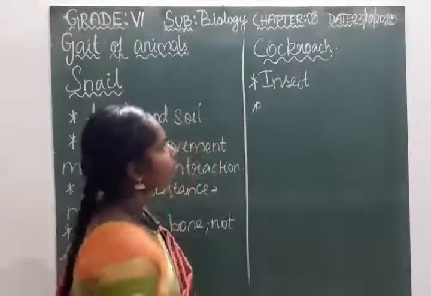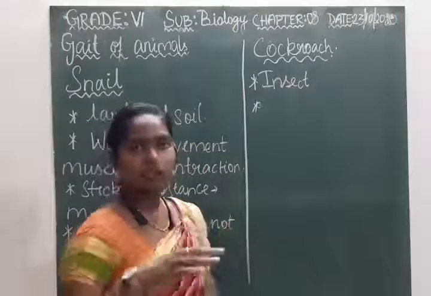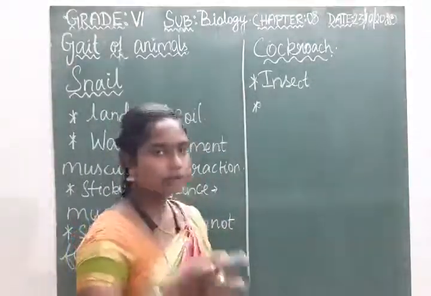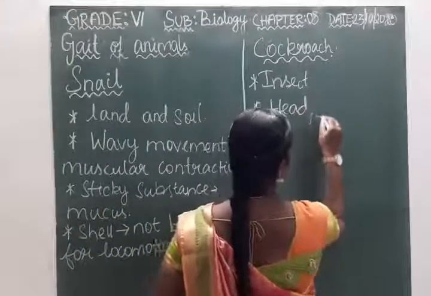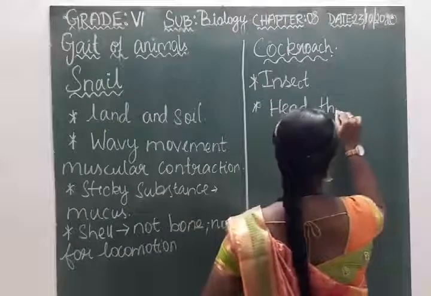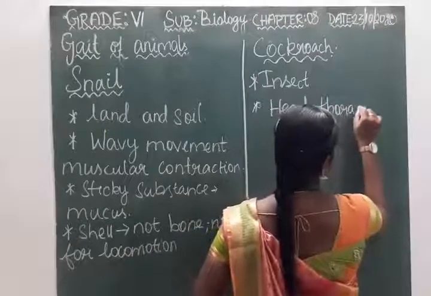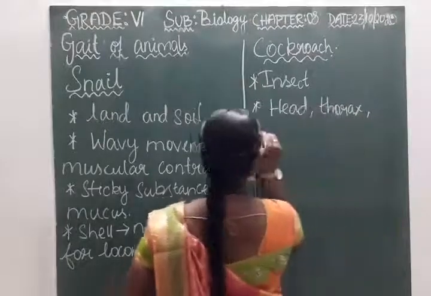Here the body of the cockroach is divided into three parts: head, thorax, and abdomen.